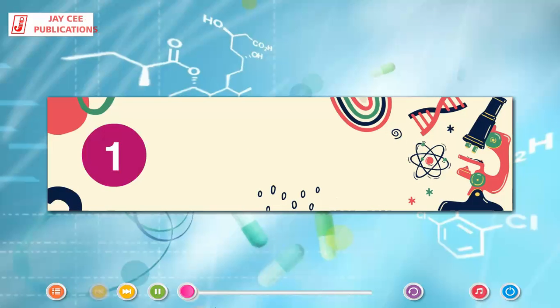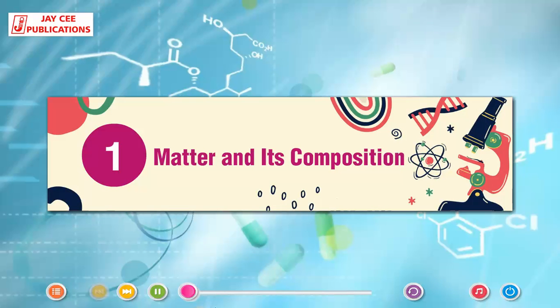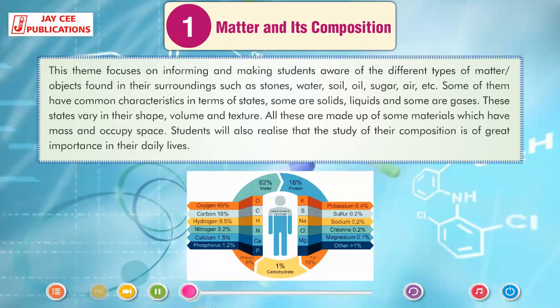Chapter 1: Matter and its Composition. This theme focuses on informing and making students aware of the different types of matter or objects found in their surroundings, such as stones, water, soil, oil, sugar, air, etc. Some of them have common characteristics in terms of states. Some are solids, liquids, and some are gases. These states vary in their shape, volume, and texture.